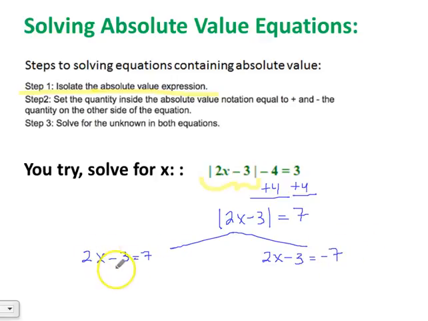And then we're going to solve both of those. So I'm going to start by adding 3 to both sides. And then I get 2x equals 10. Divide each side by 2. X equals 10 divided by 2 is 5.